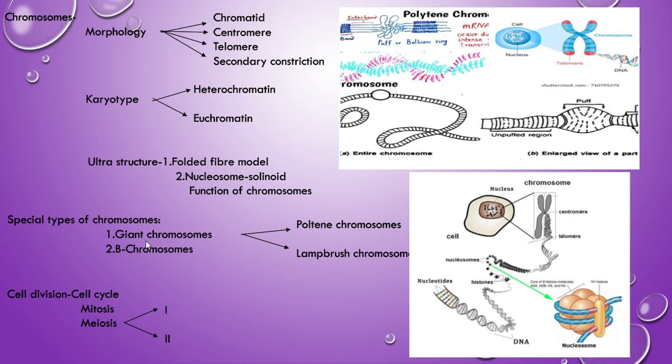Among these special chromosomes, the large-size chromosomes, the polytene chromosomes, are very important, and so are the lampbrush chromosomes. So you have to write about all three, but especially focus on the polytene chromosome and the lampbrush chromosome. This is the polytene chromosome structure.